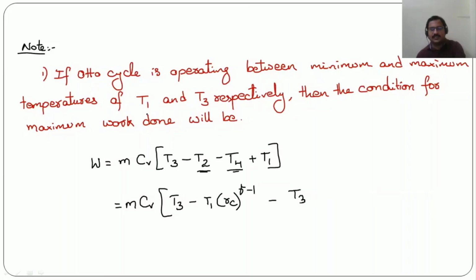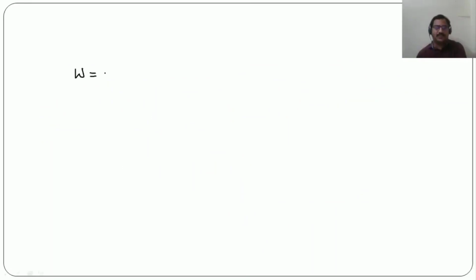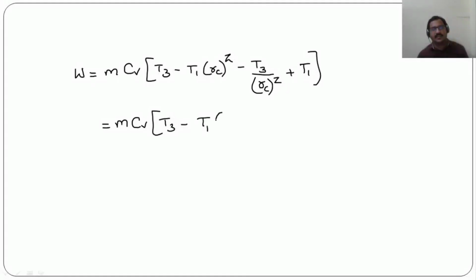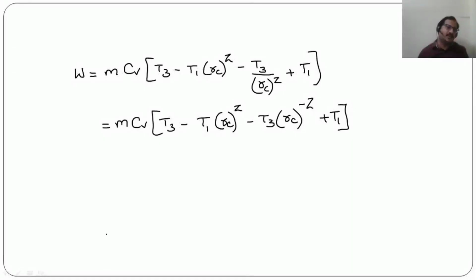Now let me put gamma minus 1 equal to some Z. Therefore, work done will be mCv into (T3 minus T1 rc power Z) minus (T3 by rc power Z minus T1), which we can write as T3 into rc power minus Z. So this is the work done here.